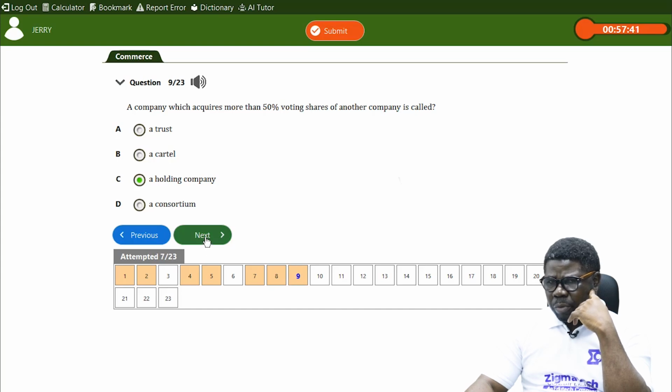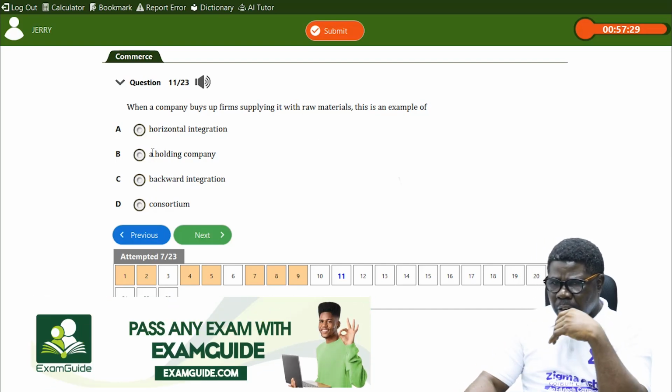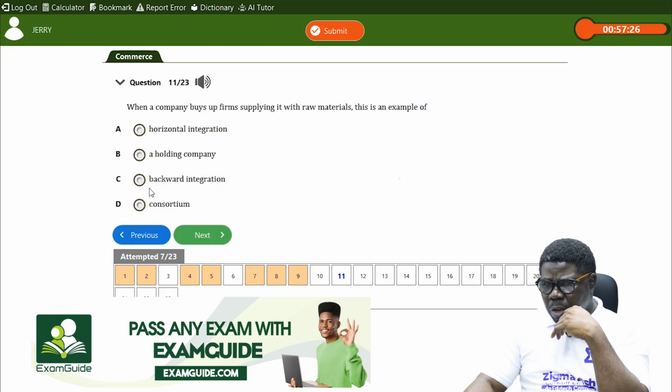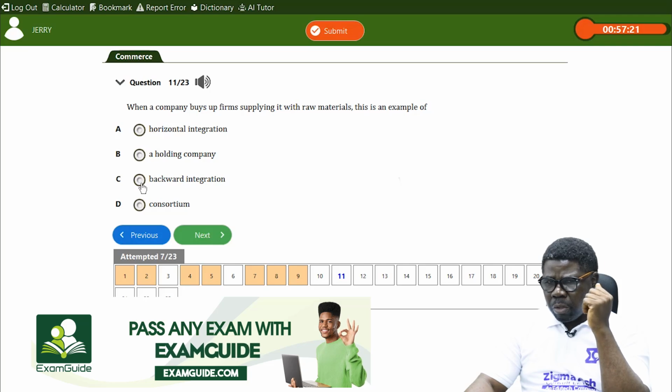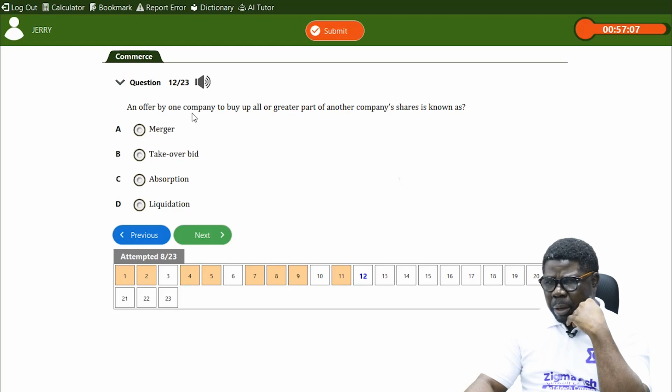Yes, that's what we discussed. When a company buys up firms supplying it with raw materials, this is an example of what? It's an example of vertical integration. Oh, sorry, backward integration. Okay, this is backward or forward. It's backward integration. An offer by one company to buy up all or a greater proportion of another company's share is known as a takeover bid. All right, takeover.